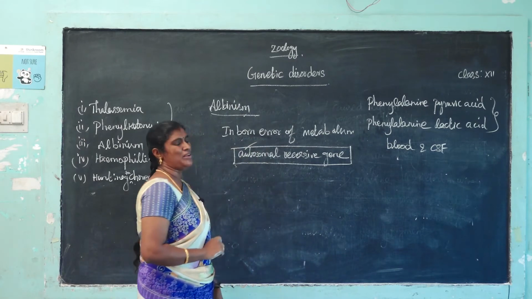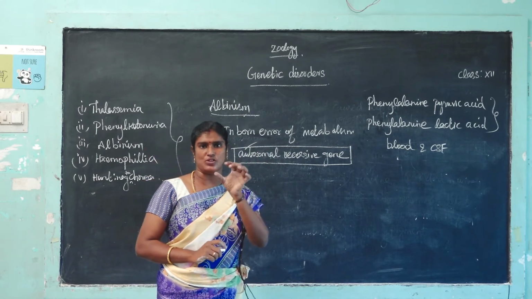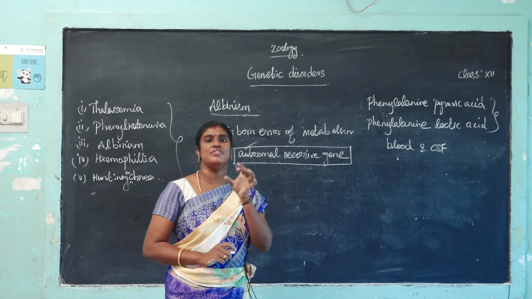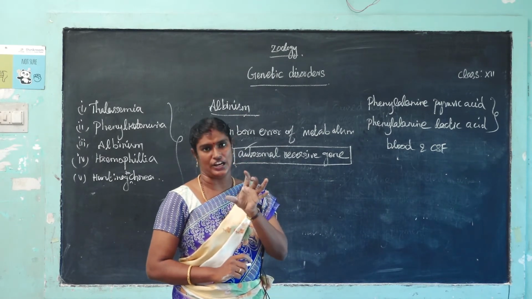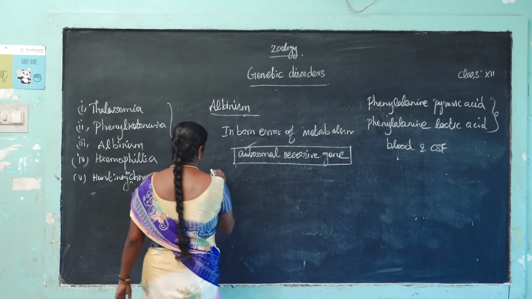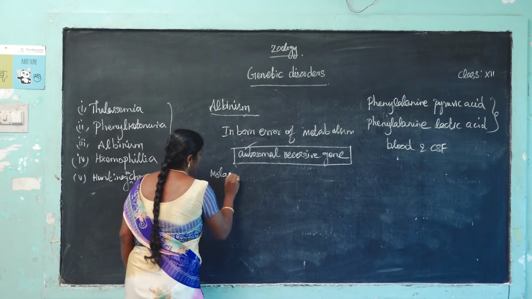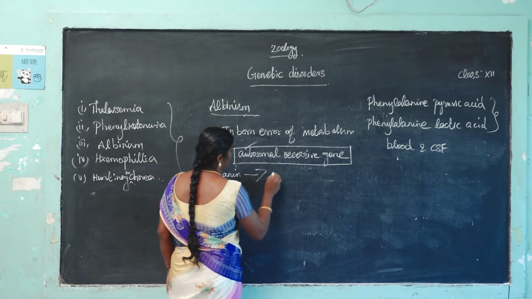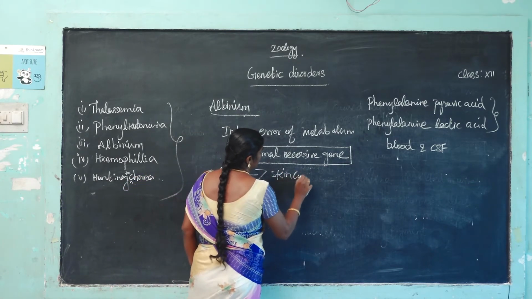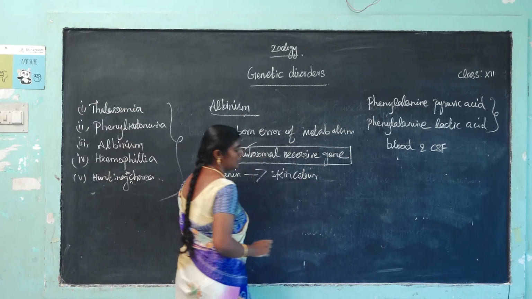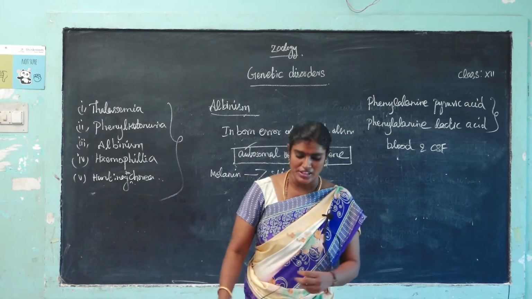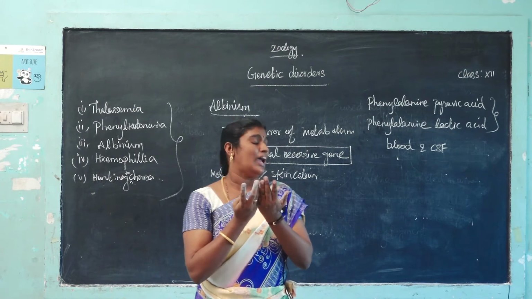Notice. So next one, melanin pigment. What is melanin pigment? Melanin is one of the pigments. Melanin pigment is very important for skin color. Sometimes melanin pigment is absent.